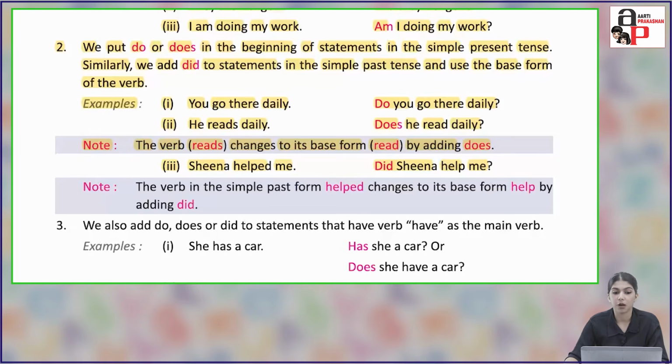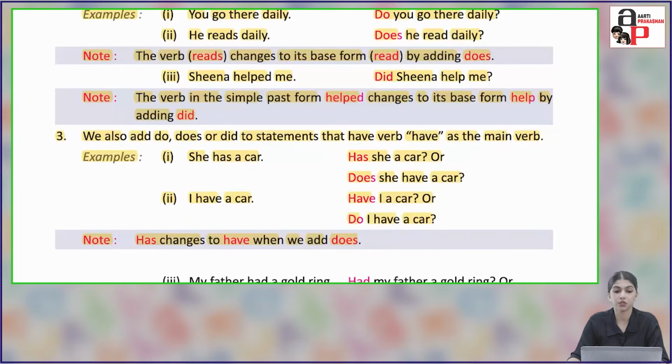Question mark. Note, the verb in the simple past form helped changes to its base form help by adding did. So in both sentences, according to the simple present tense and simple past tense, we change the verb to its base form by adding does or did accordingly.